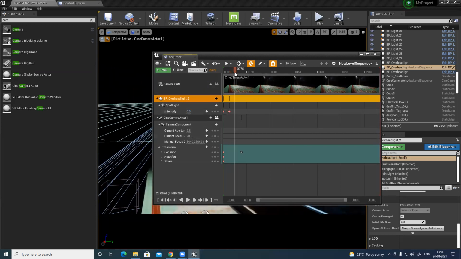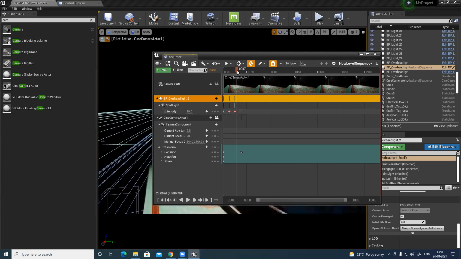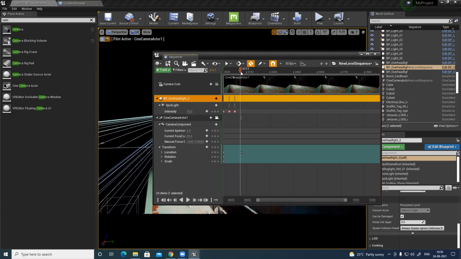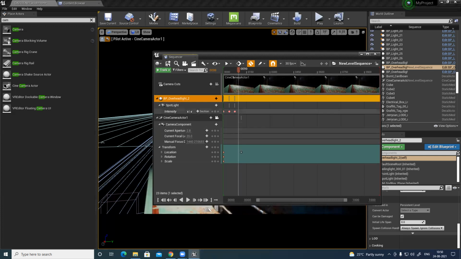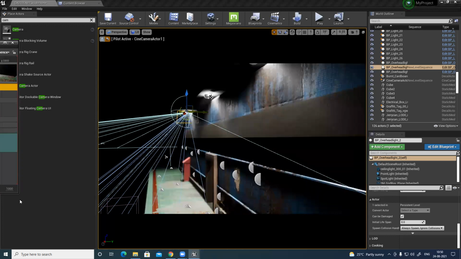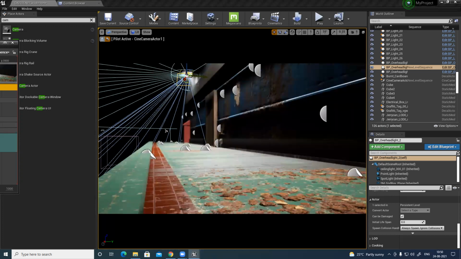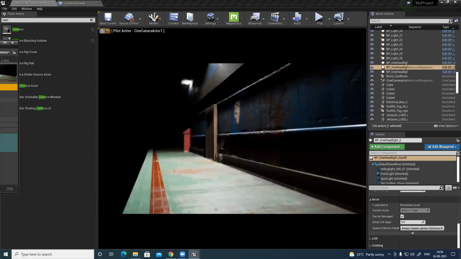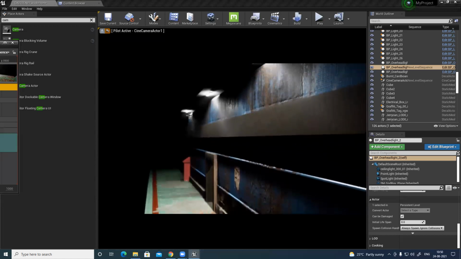A couple of frames again, make it 10, like random. Then again go back to 0 and again come back to 15. I created all these keys here. Let's see what happens when I play it. Let's click play. You can see the light is flickering.